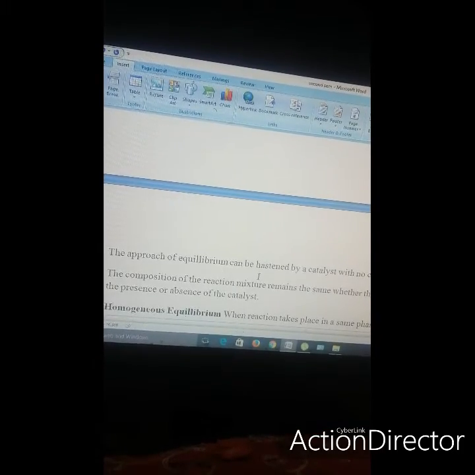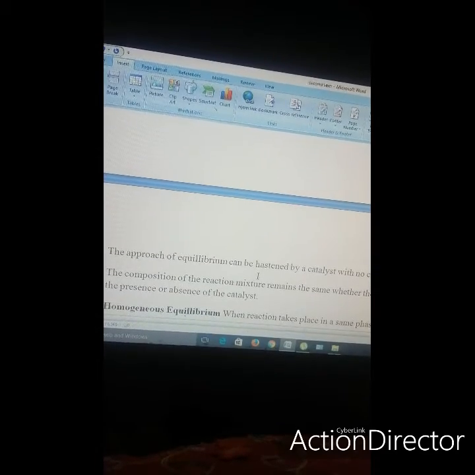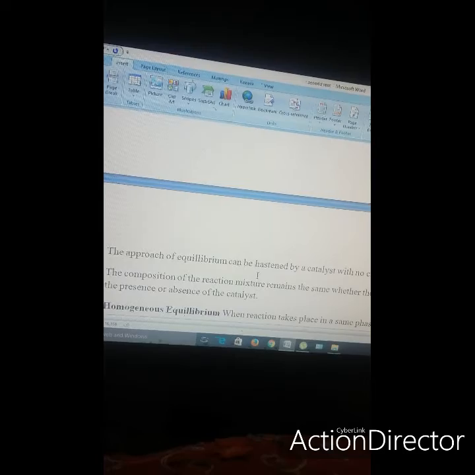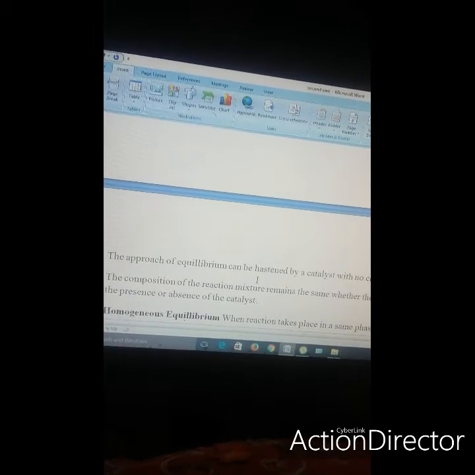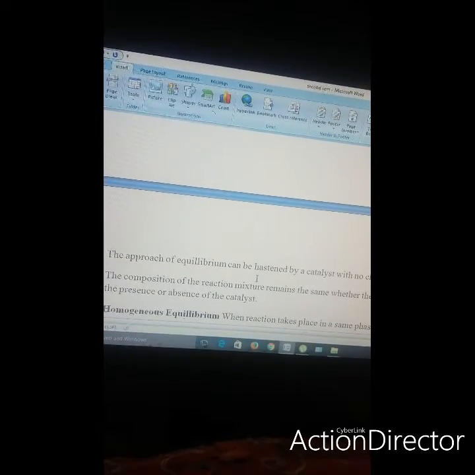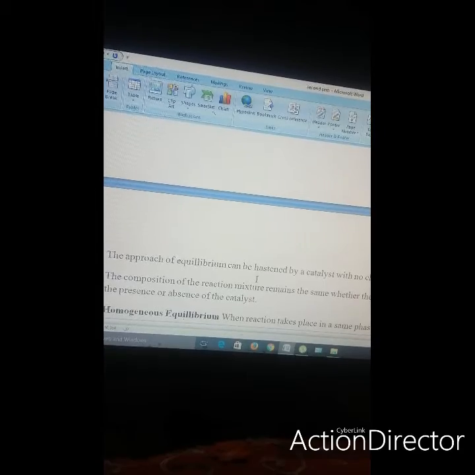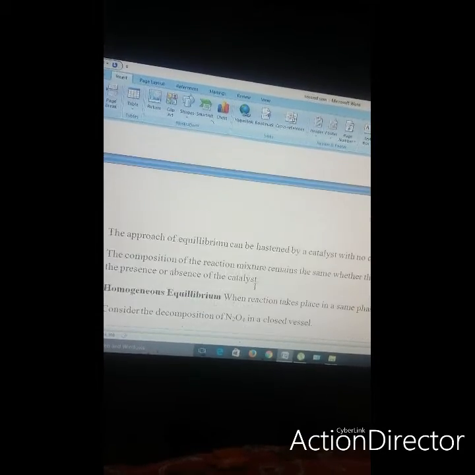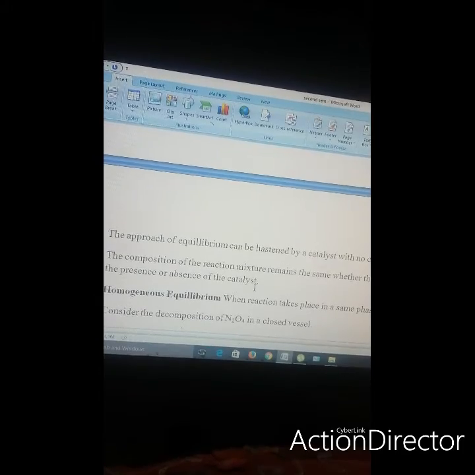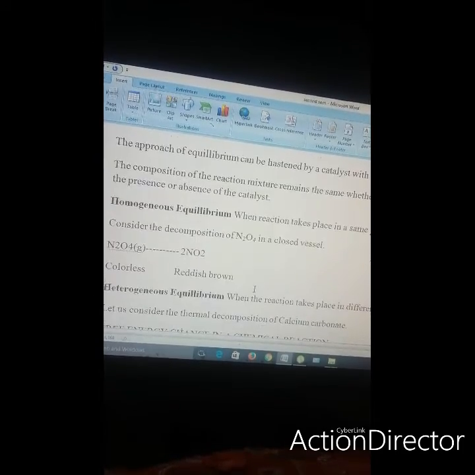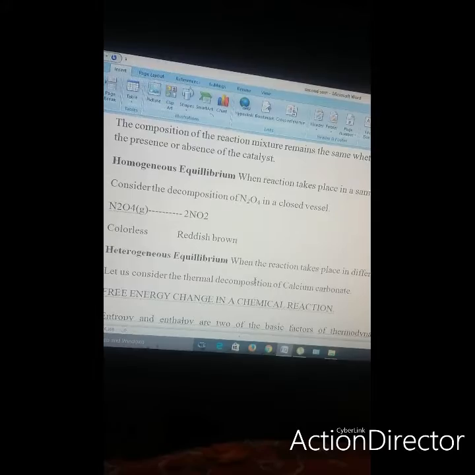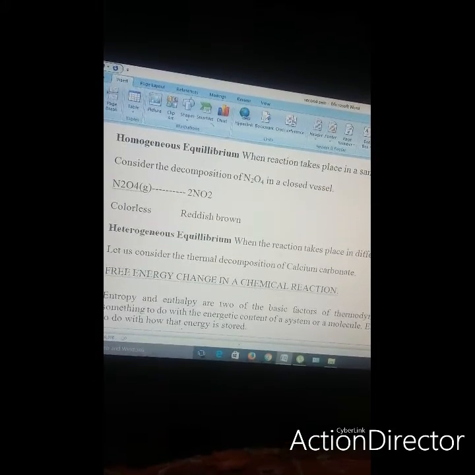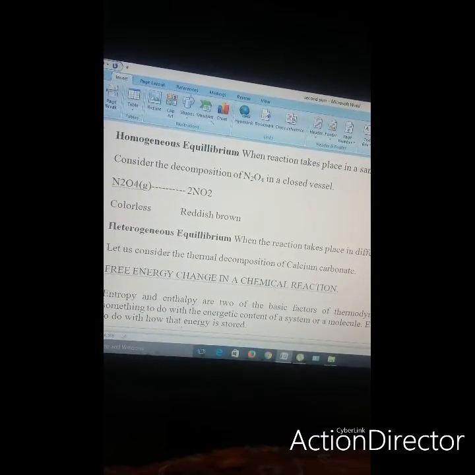Moreover, if you add a catalyst, the approach of equilibrium can be made faster, but with no change in its state. The composition of the reaction mixture remains the same whether the reaction takes place in presence or absence of catalyst.